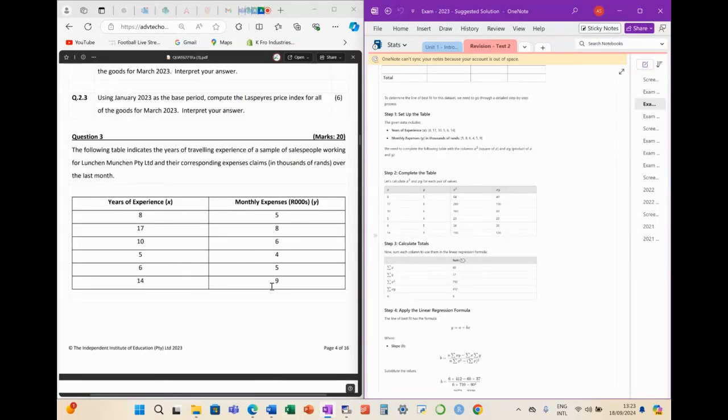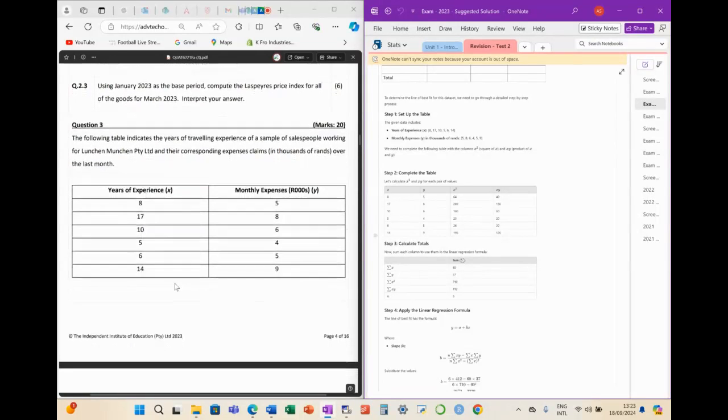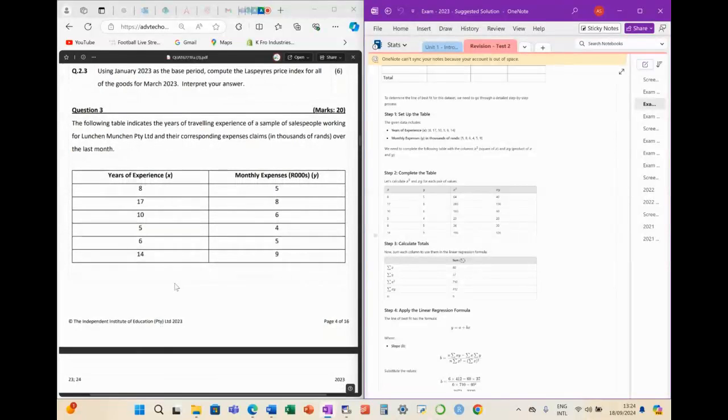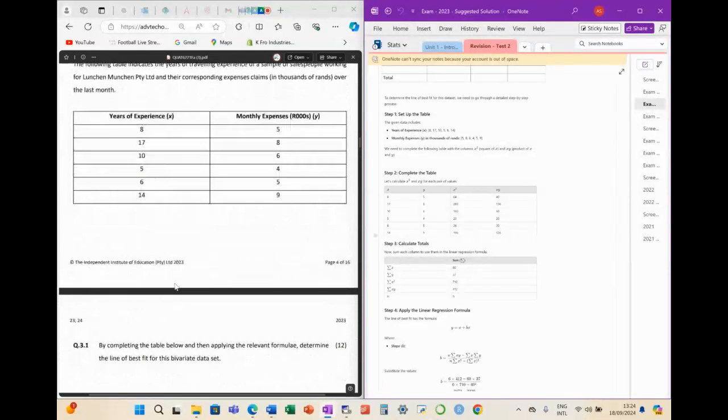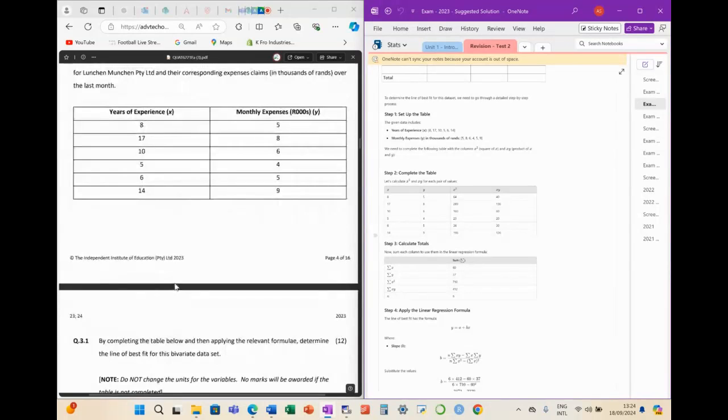14, 9. So that is an outlier. But you can see the more years of experience traveling, the more your monthly expenses typically will be. Why did I say it's an outlier? Because if you see 14, you've got 9,000 there, right? But if you look at 17, it's 8.